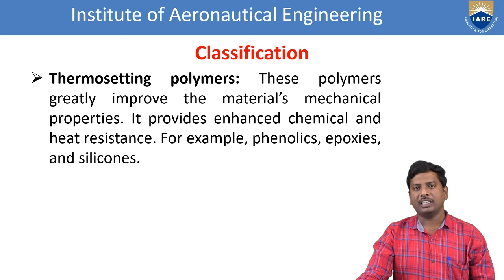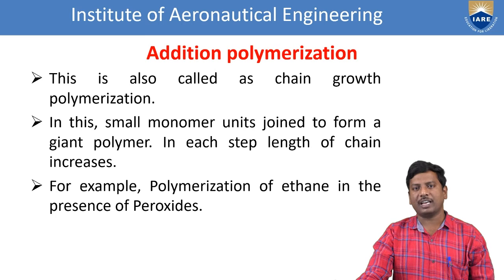So this is about the classification of polymers based on various categories. Next, we see the types of polymerization. The first type is addition polymerization. This polymerization is also called chain growth polymerization. That means it involves increasing the length of the polymer chain.